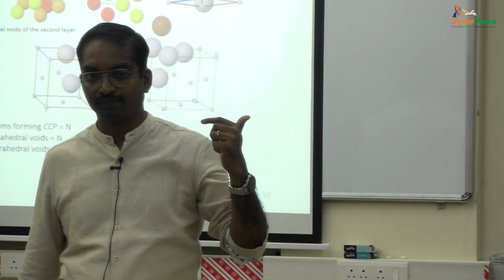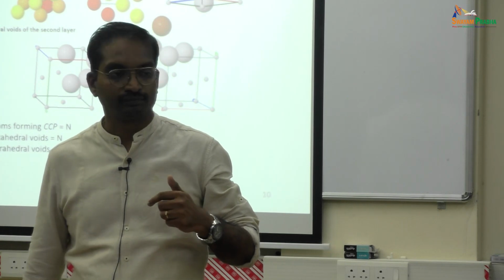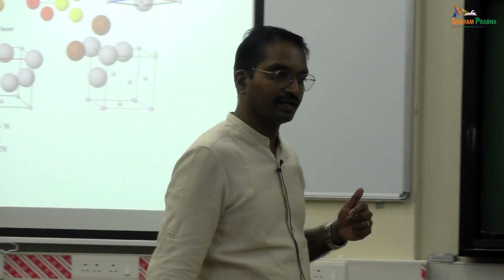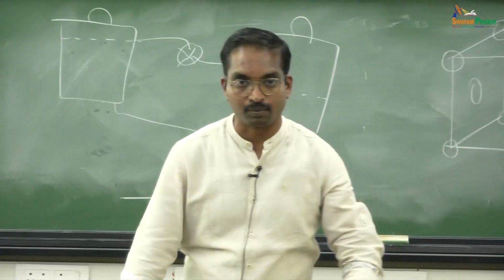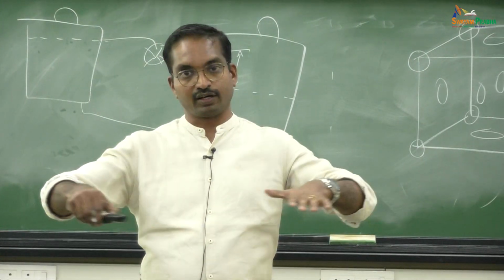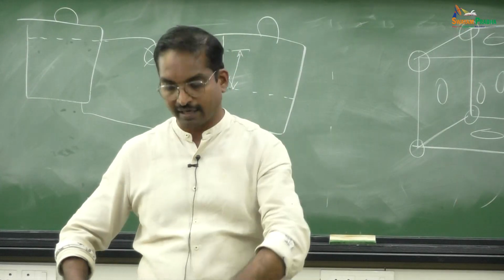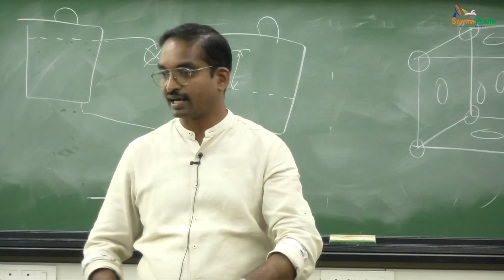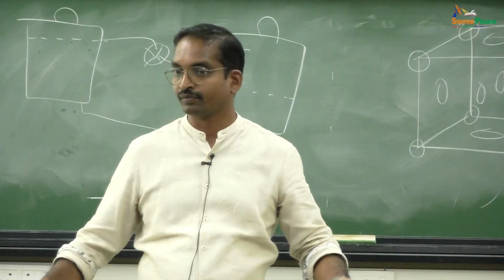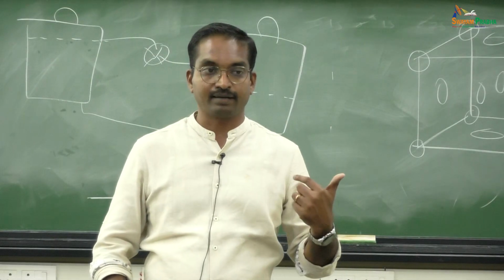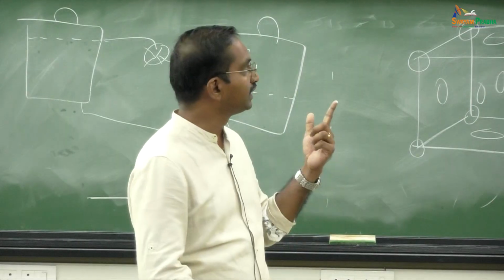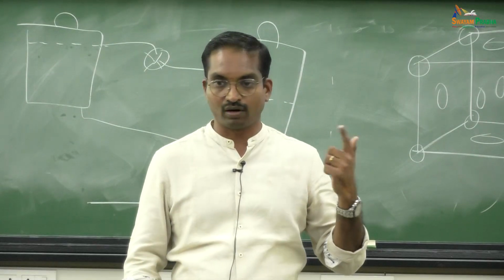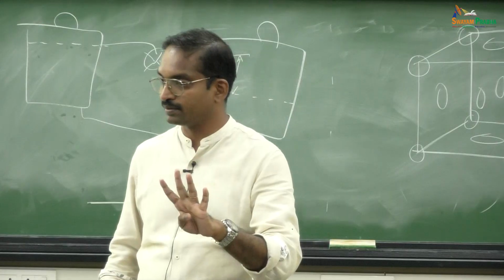Am I right? What about the corner? 1/8. Everybody agree? Yes. Because there will be 4 cubes at the bottom, and on top of that you can put 4 more cubes. So the atom at the corner is shared by all these 8 cubes, therefore 1/8. There are 8 corner atoms, 1/8 into 8 is 1. So you get 3 from the face centers and 1 from the corners, totally 4 atoms belong to this unit cell.